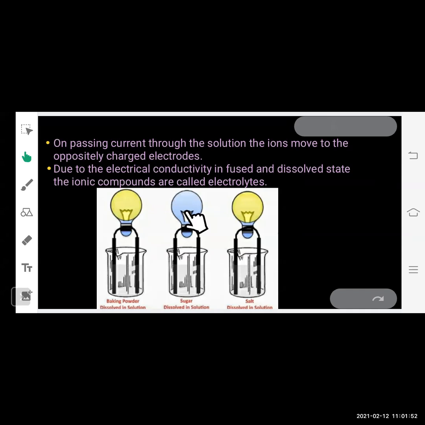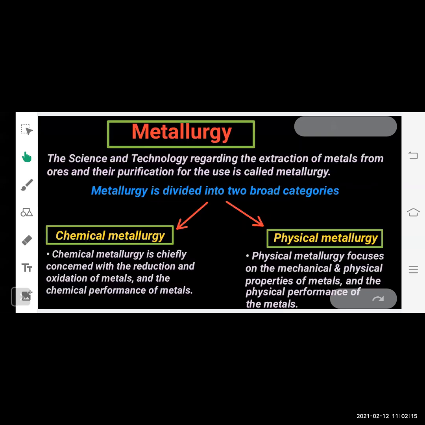That means the baking powder and salt solutions are conducting electricity, they are electrolytes, and you can say that they are ionic compounds as well. But sugar is a non-ionic compound, and that's why it is not able to conduct electricity, and the bulb is not glowing. Okay, so I hope all of you understood the properties of ionic compounds.